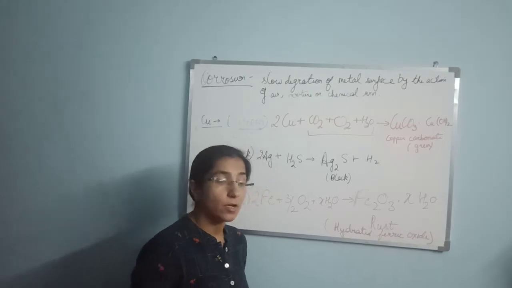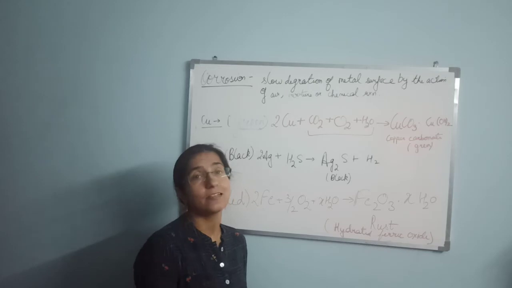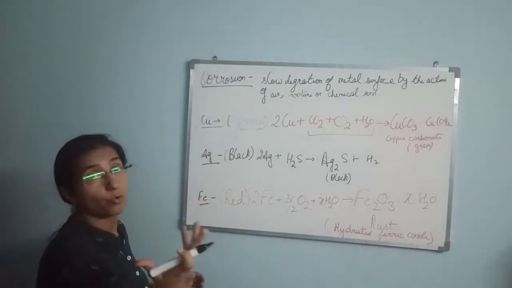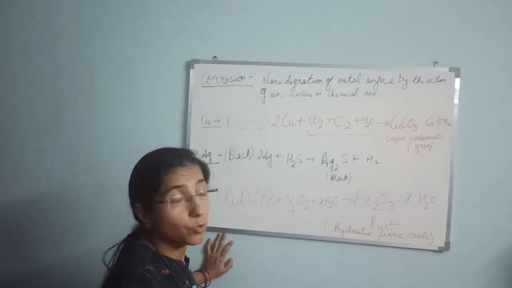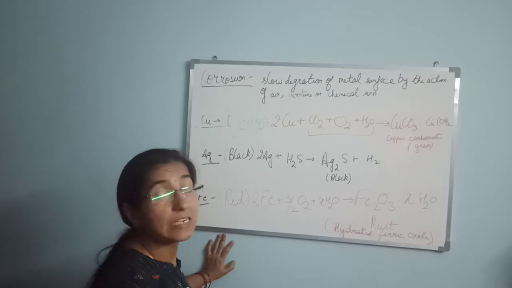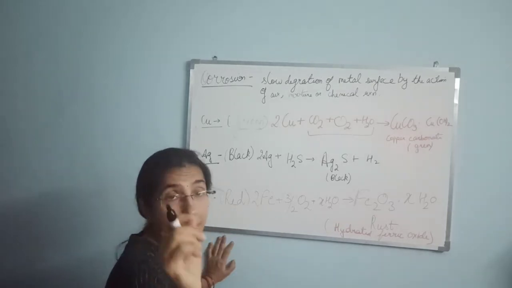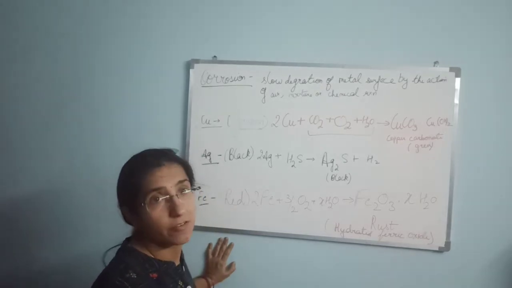But before starting this topic, first let us understand the meaning of the word corrosion. Corrosion comes from corrode, किसी चीज का खराब होना, anything which is going into a damage mode. What is corrosion? It is basically the degradation of metal. First thing you have to keep in your mind is that corrosion always takes place on the metal surface.